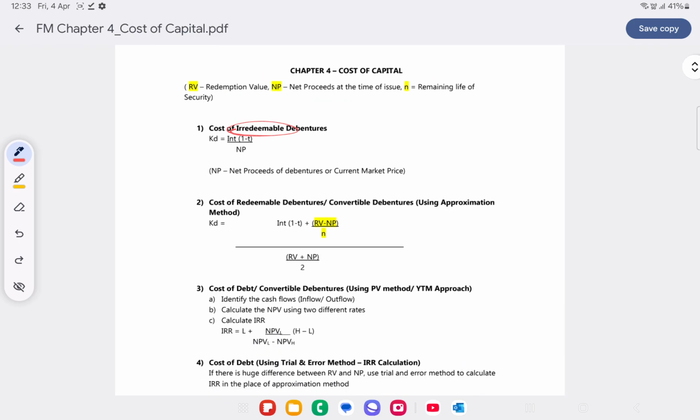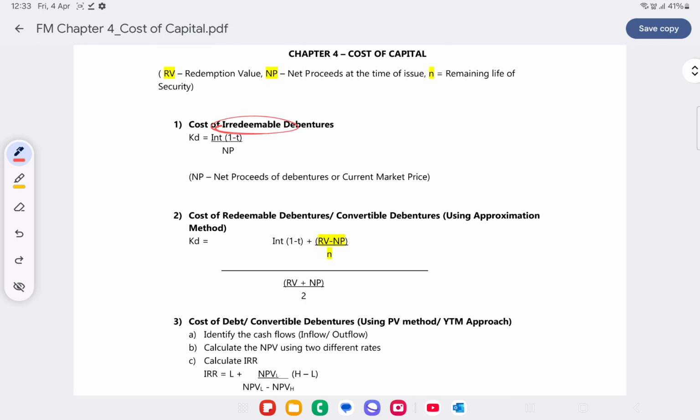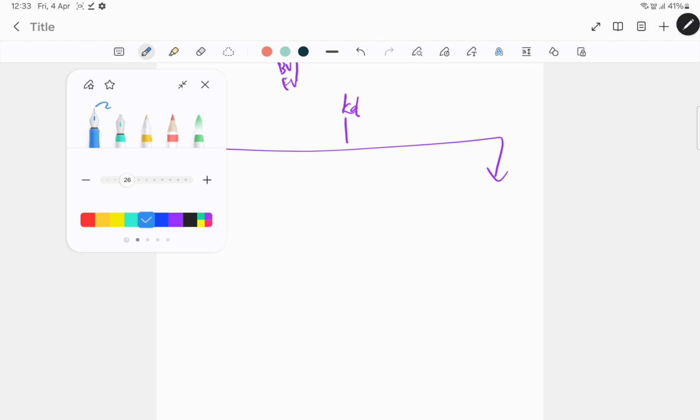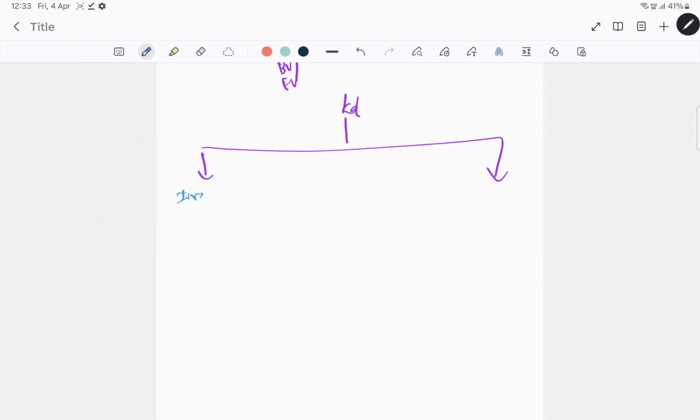So how do you calculate the cost of irredeemable debentures? See, cost of debentures can be divided into two categories: irredeemable debentures and redeemable debentures.